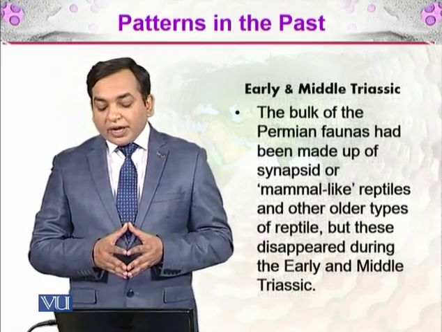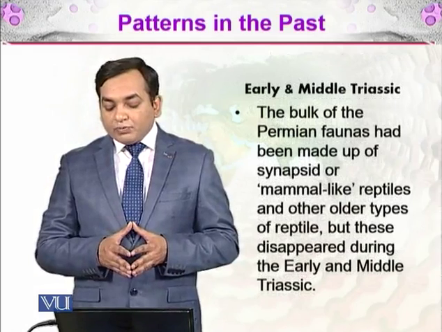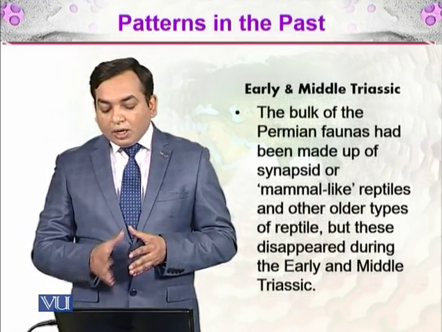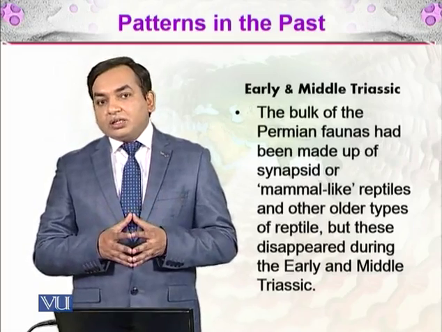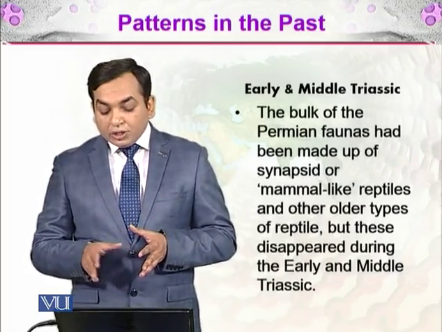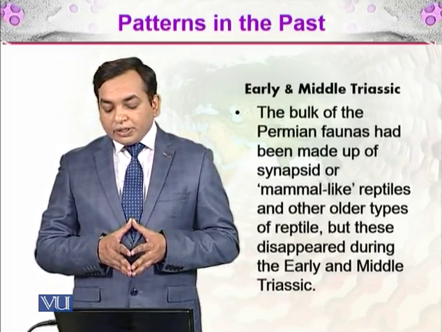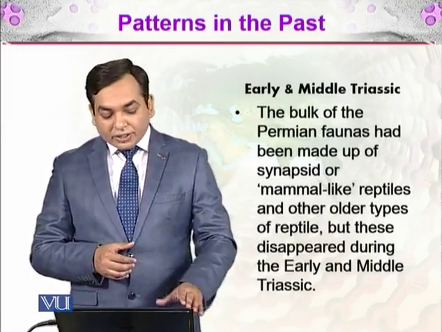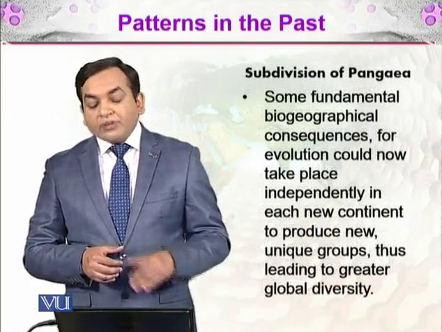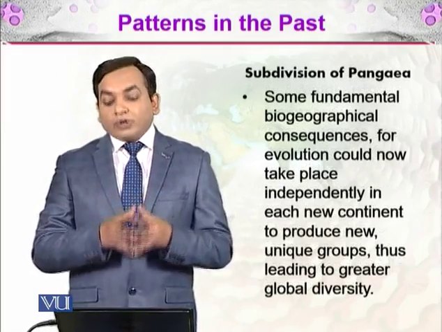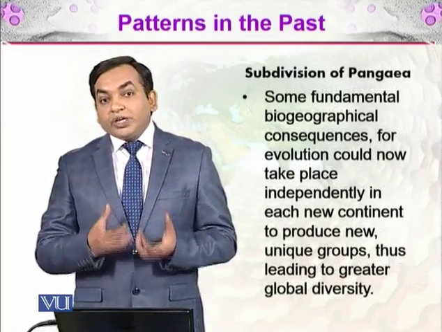In the early and mid Triassic, the bulk of the Permian fauna was made up of synapsids, or mammal-like reptiles, that we have seen in paleontology as well. These were the older type of reptiles, but they disappeared during the early and middle Triassic. And then there was the subdivision of Pangea. Pangea divided into the different continents that we can see even today.